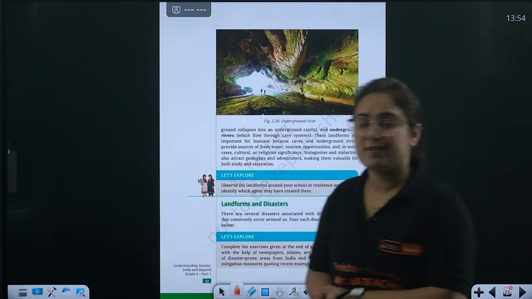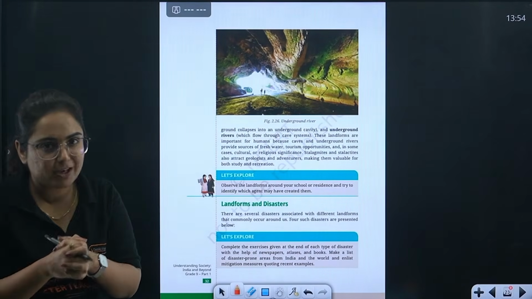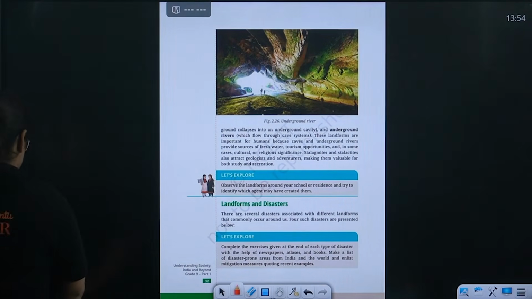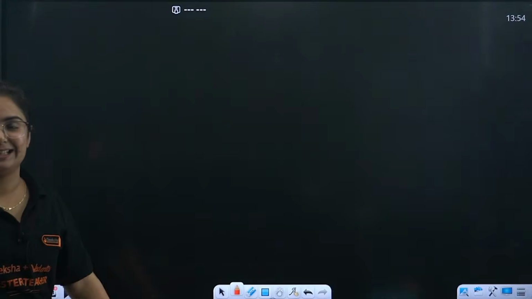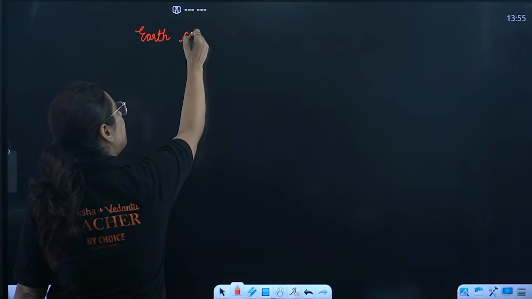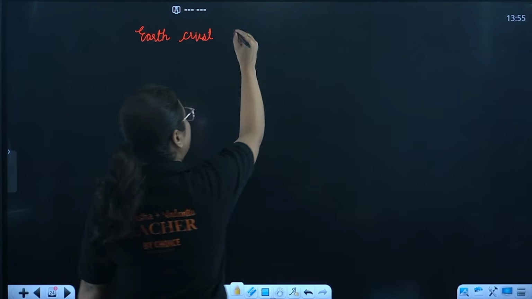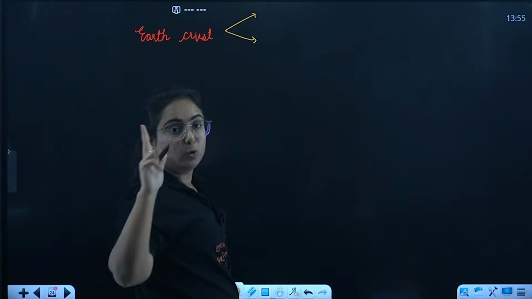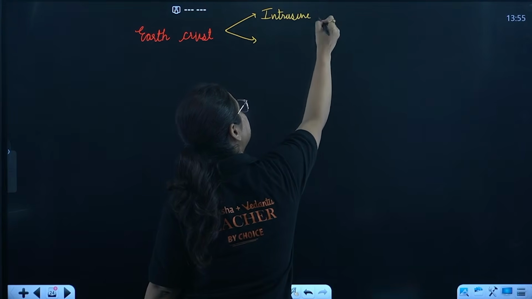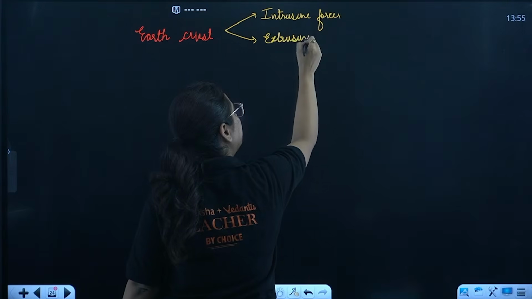Okay, so what we have studied up till now, we will have a quick revision of everything because now the topic is somewhere over. Let's see what we have studied since starting. Let's have a recall, beta. We started this chapter with the introduction of earth surface, or the earth crust, in which we understood that the earth crust is uneven because of two things. What are those? They are intrusive forces, that means forces applied inside the earth, as well as the extrusive forces, that means the forces applied outside the earth, right?